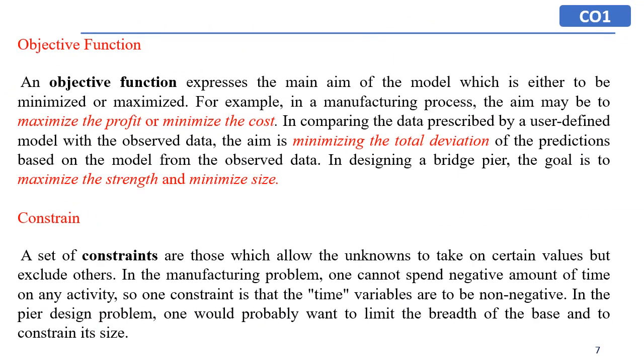What is an objective function? An objective function is the main aim of the model, which is either to be minimized or maximized. What is a constraint? A constraint is a set of restrictions which allow the unknowns to take certain values but exclude others. In a manufacturing problem, one cannot spend a negative amount of time on an activity. So the constraint is time. In other words, a constraint is a limitation over the resources, money, or time to achieve that objective function.